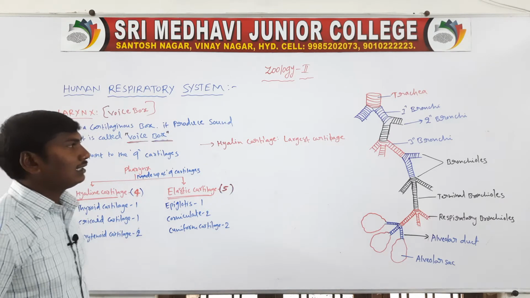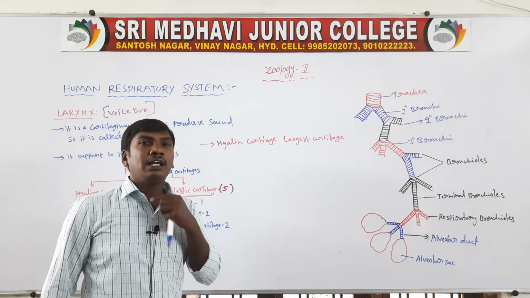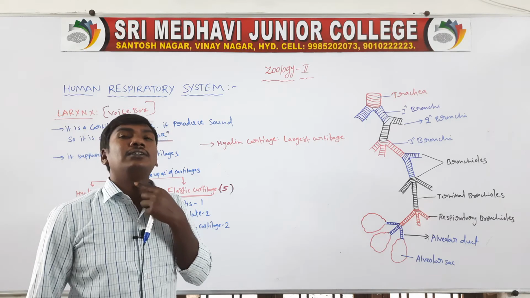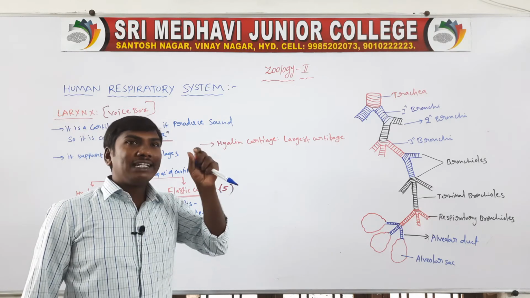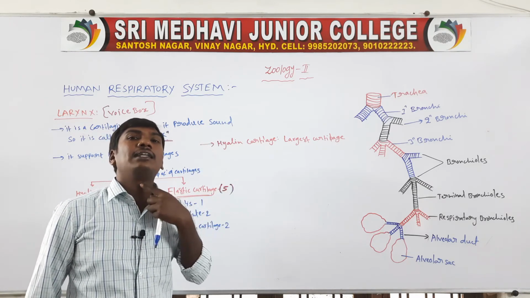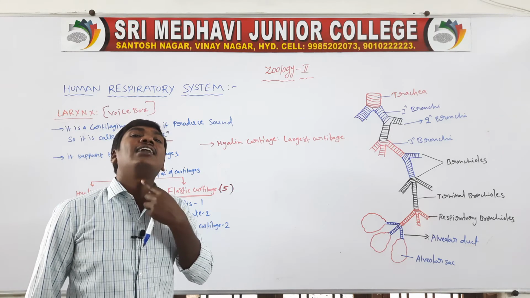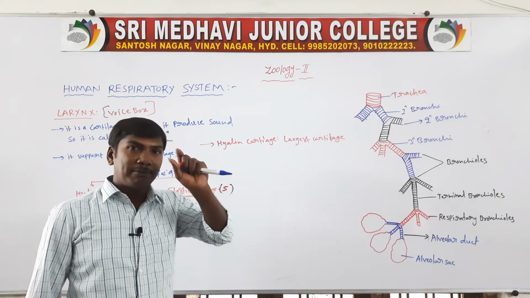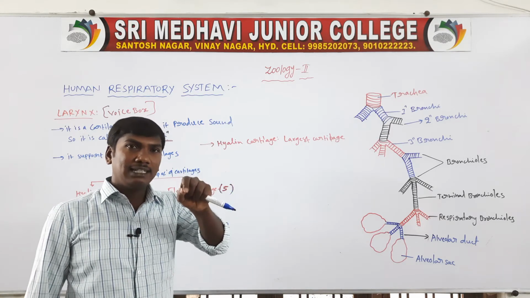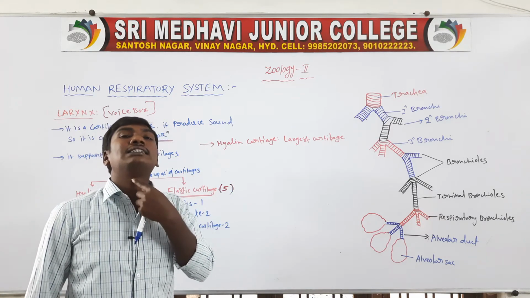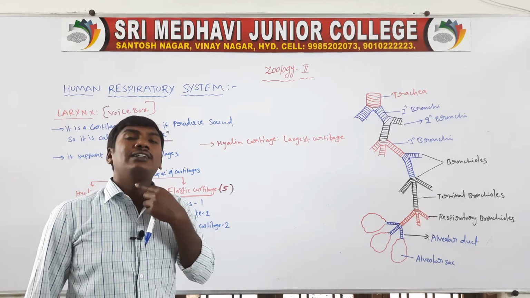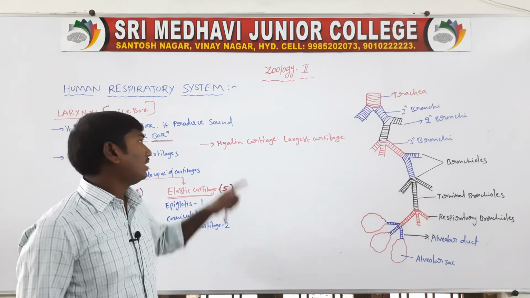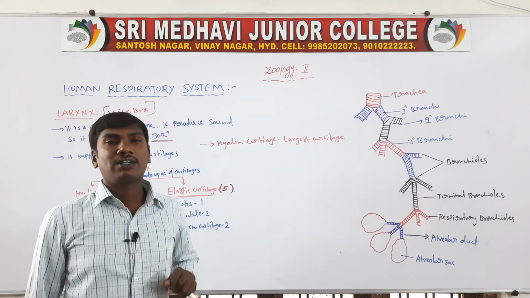It forms the Adam's apple. In human beings, the males have it larger in size. Females have it smaller in size. They are formed by the hyaline cartilage.